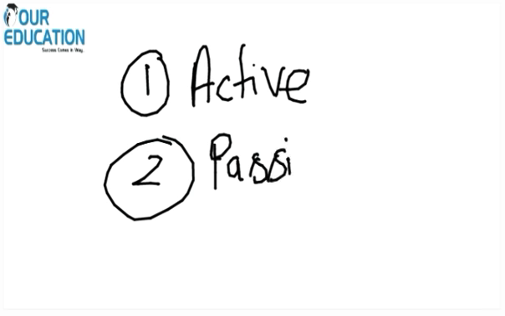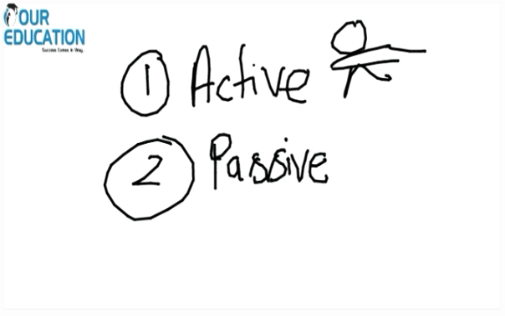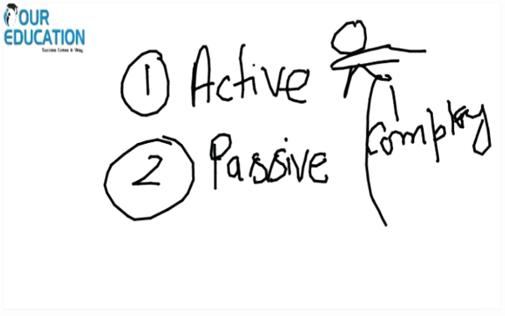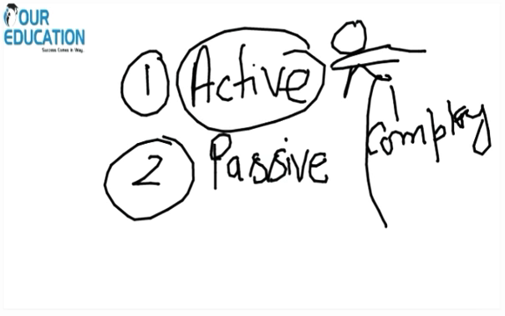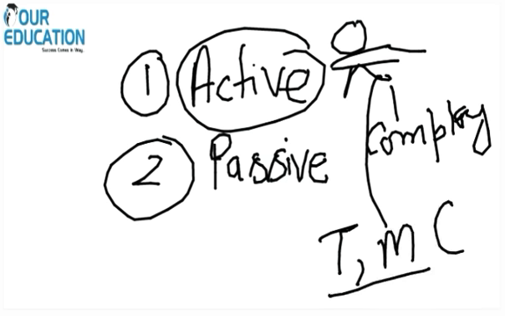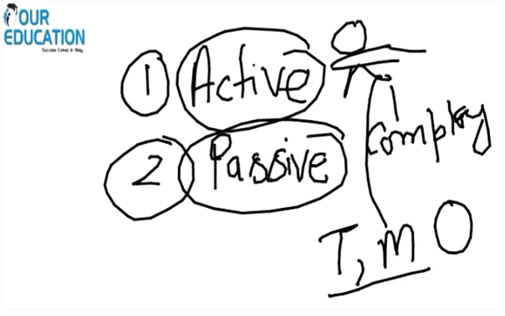The active partner is one who is involved in the business completely. This active partner invests time and money into the venture. The passive partner is the one who invests only the money.